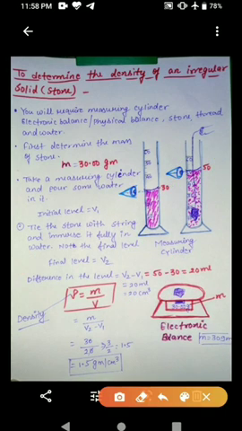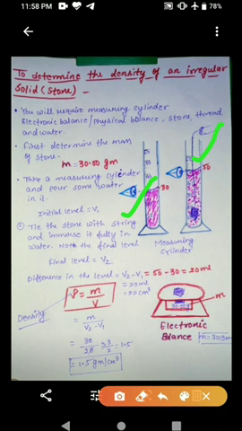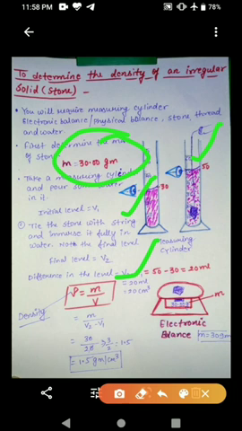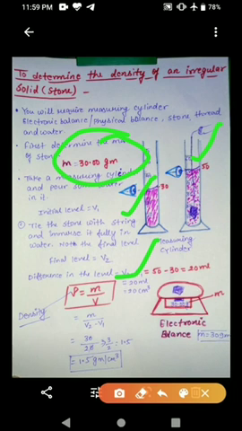Here you can see the initial level is 30, the final level is 50 ml. So 50 minus 30 is 20 ml. 20 ml can also be written as 20 centimeter cube. Density is equal to mass per unit volume, meaning mass upon volume, and the mass of the stone is 30 gram. So 30 upon 20, zero cancels with zero, 3 by 2 means 1.5. Unit of mass is gram and unit of volume is centimeter cube. So finally you will get 1.5 gram per centimeter cube. This will be the final density of the stone.